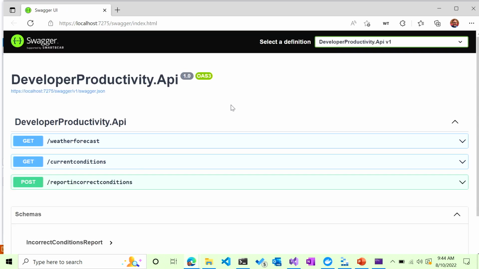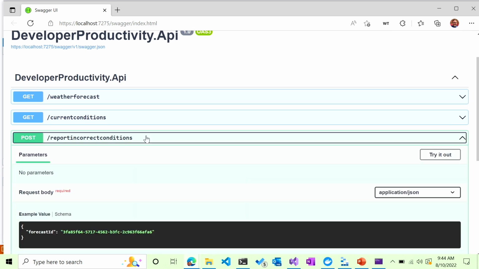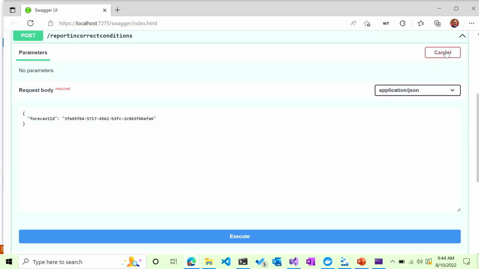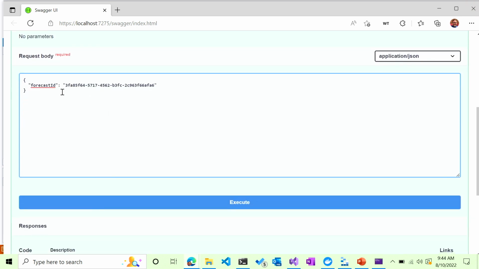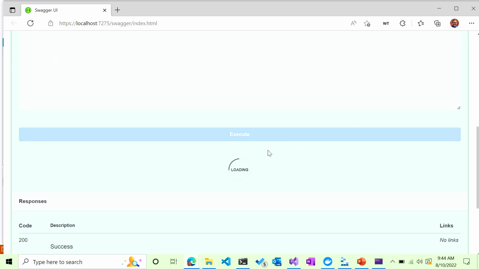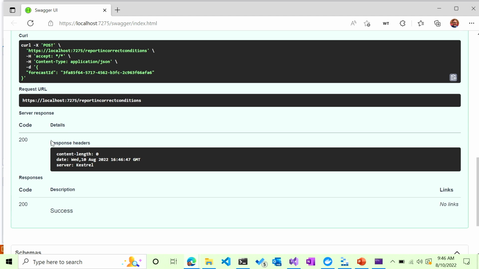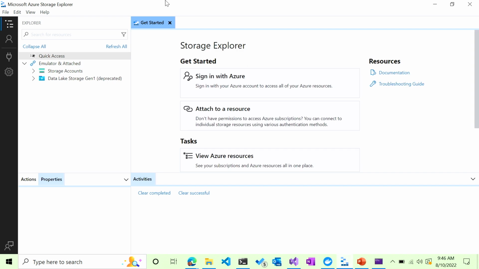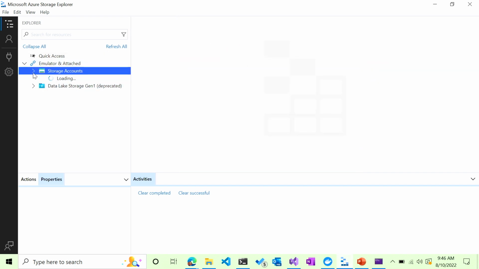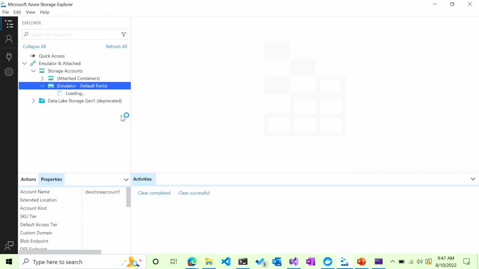So I'll run it again, and I will have now the post for the report incorrect conditions. Try it out. And here I have just a forecast ID, which is what I'm passing in with a GUID to it. Execute it. All right, and we did get the 200 coming back. So if I open up the Azure Storage Explorer, I can actually connect to the container that it's running in, the storage container, and see that it's been popped in there.